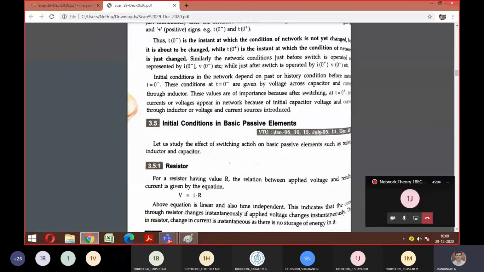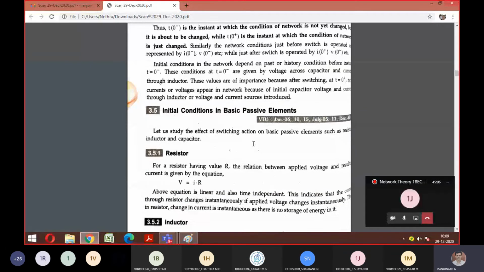Now let me come back to the next topic, initial conditions in passive elements. I hope you remember the passive elements: resistor, inductor and capacitor. Here you just need to remember the formulas for the corresponding voltage and current of the resistor, inductor and capacitor at initial conditions.